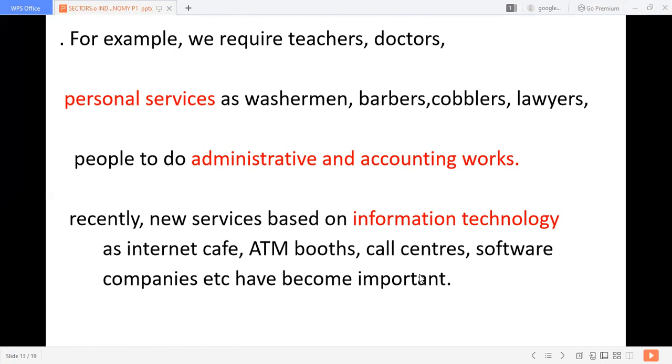So primary is known as agriculture, because most of the products come from agriculture, so we call the primary sector the agriculture sector. And secondary, as most of the work is being done in the industries, is the industrial sector. Secondary is also called the industrial sector. Tertiary provides service, so it is also called the service sector.